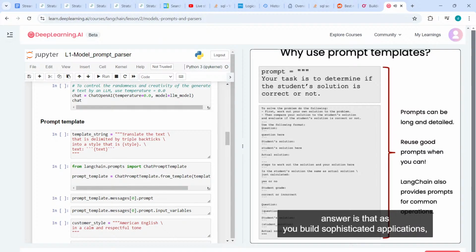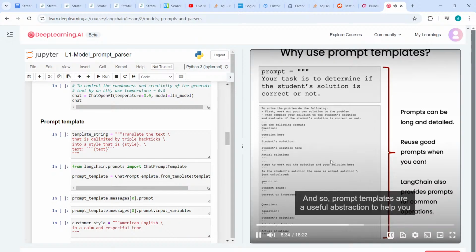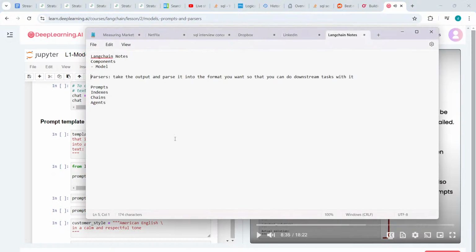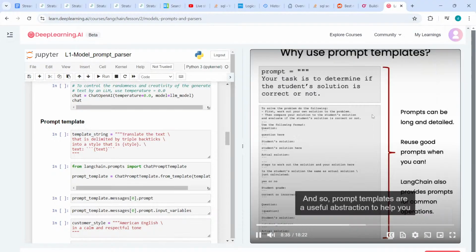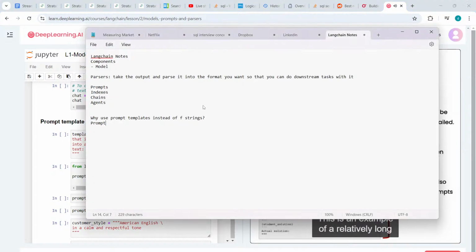The answer is that as you build sophisticated applications, prompts can be quite long and detailed. And so prompt templates are a useful abstraction to help you reuse good prompts when you can.